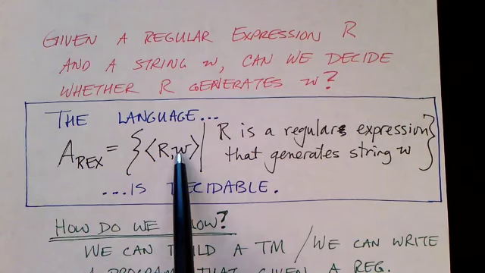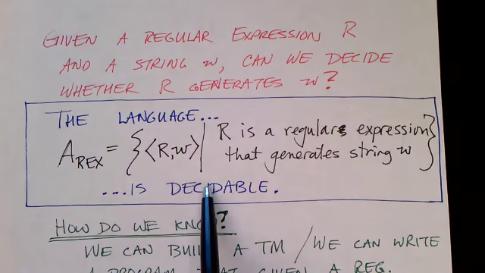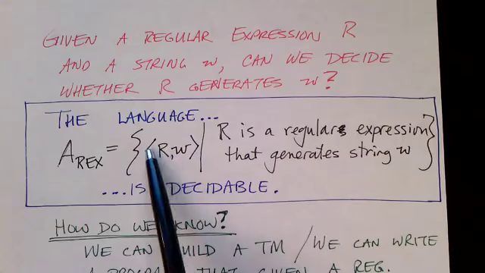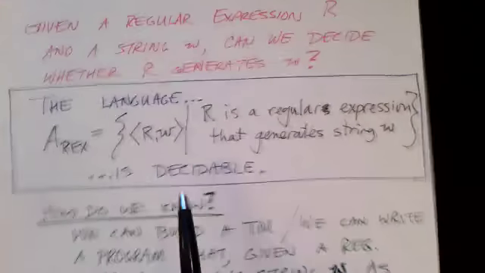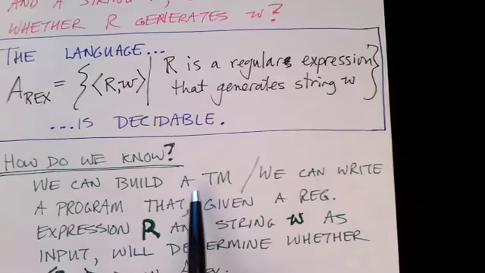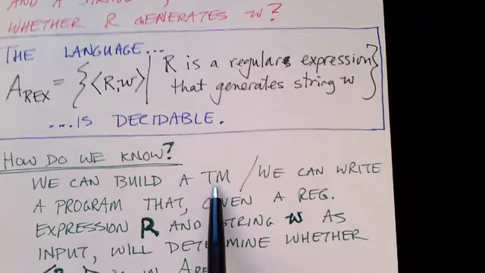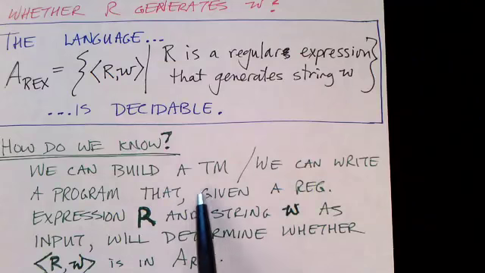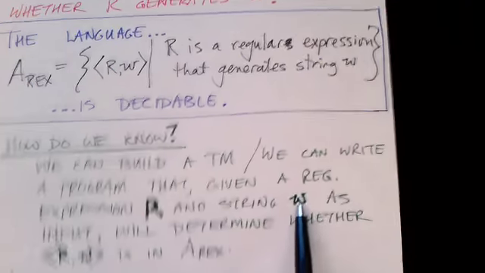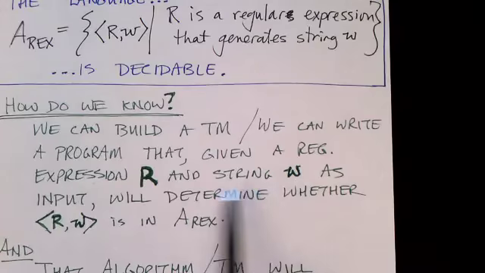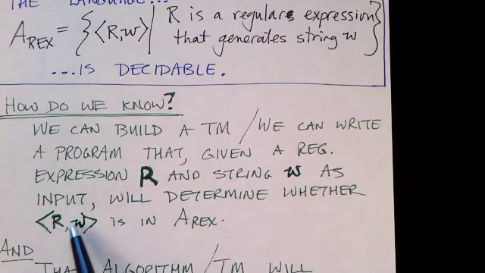And we already know that we can write an algorithm to do this, so the answer is yes, this language is decidable. We can build a Turing machine, or if you want to say it another way, we can write a program that, given a regular expression and a string, will determine whether that regular expression generates that string, or whether that string is described by that regular expression, if you want to say it that way.